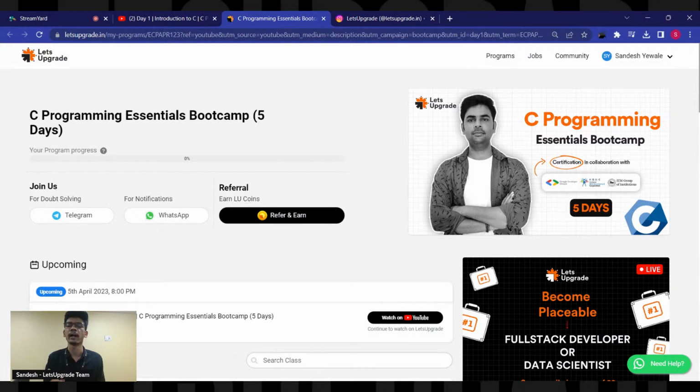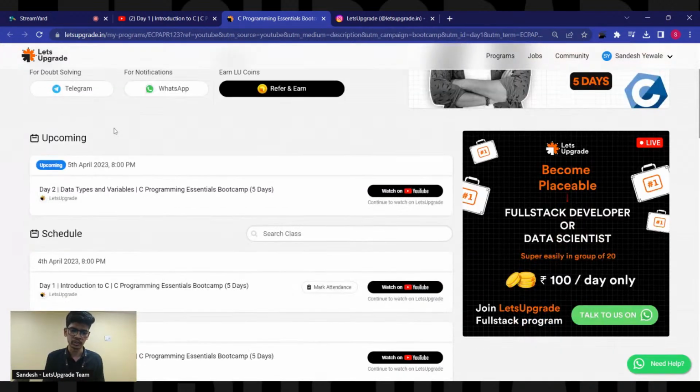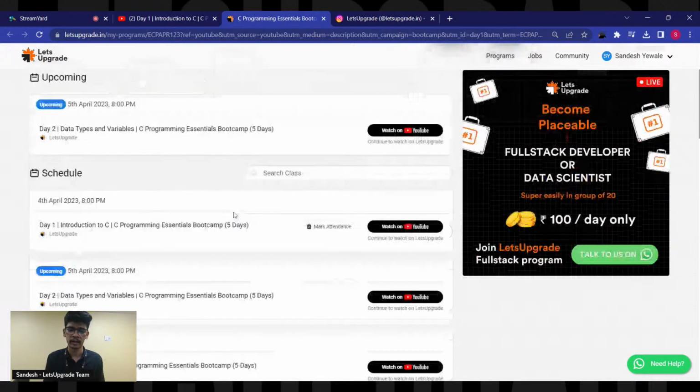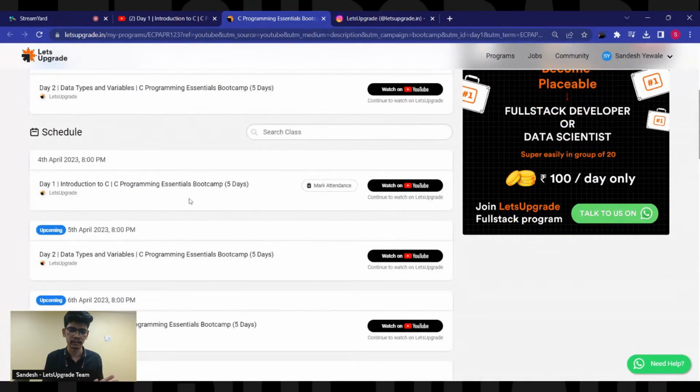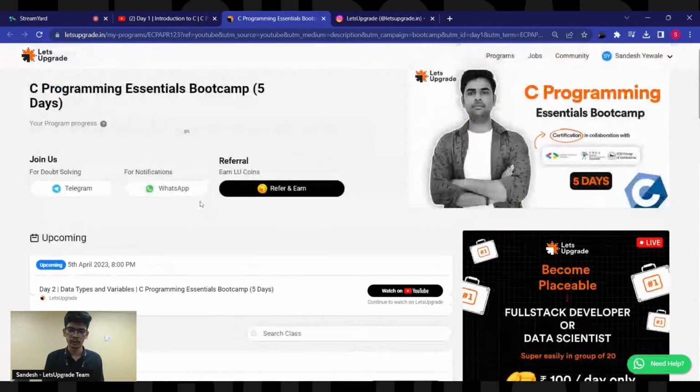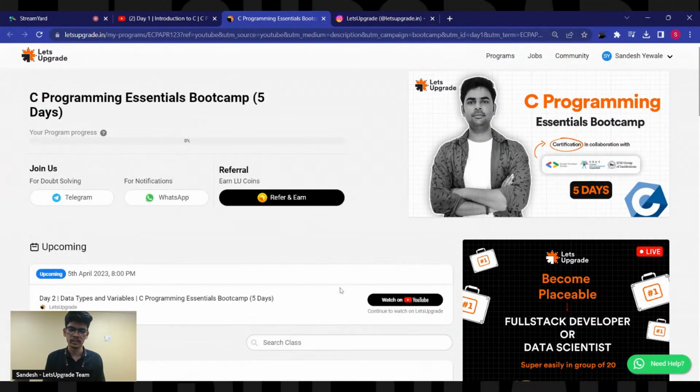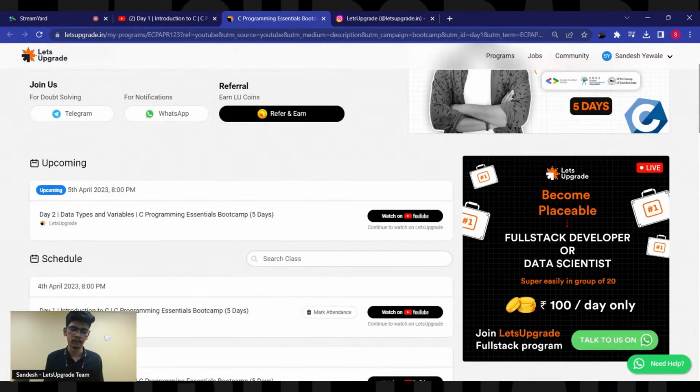We'll just wait. No, I think I am enrolled, so I'm not getting that pop-up. But if you are new and haven't enrolled or registered yet, you will get that pop-up to enroll, right? Then you just have to scroll down and mark your attendance for day 1. Here you can see a mark attendance day 1 toggle. You don't have that here because it's showing that the upcoming class is tomorrow, which is day 2, where we will learn about data types and variables, right?